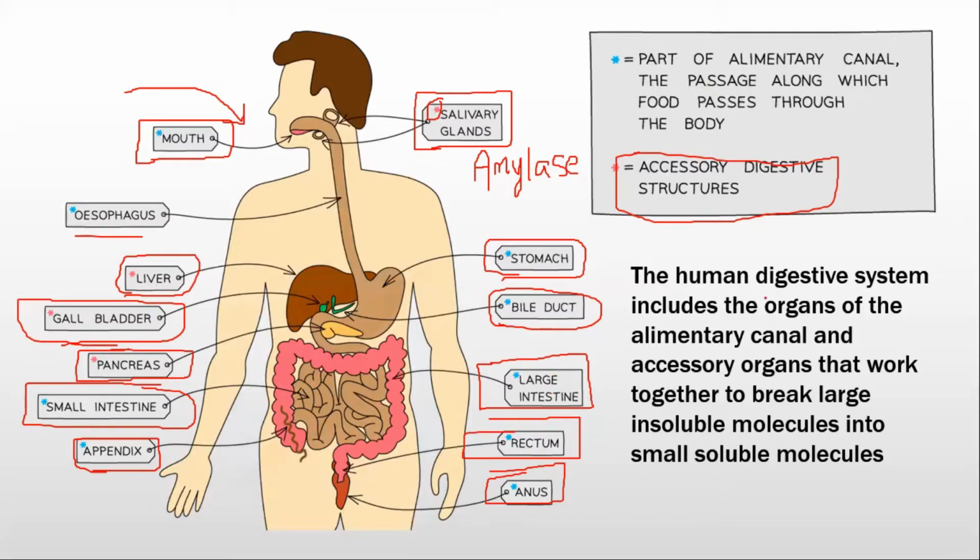Now, the human digestive system includes the organs of the alimentary canal and accessory organs that work together to break large insoluble molecules into small soluble molecules. So, the main organs cannot work without the help of accessory organs, because accessory organs provide those enzymes. For example, pancreas.